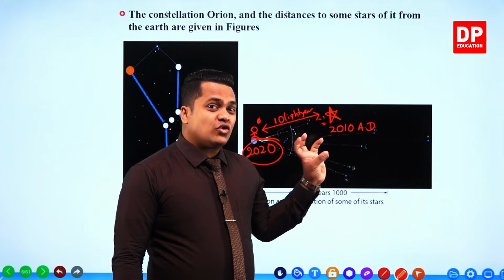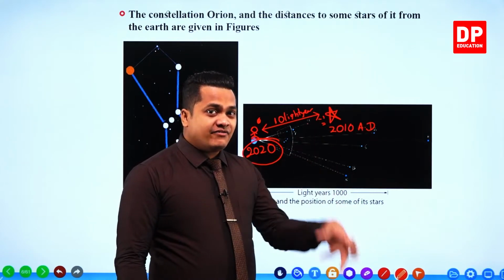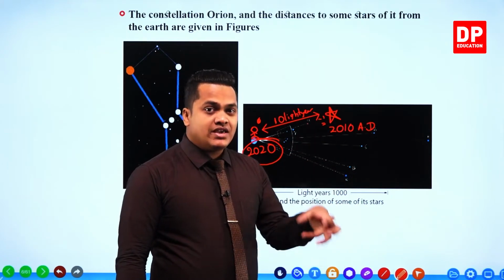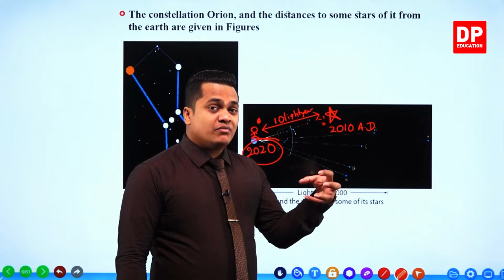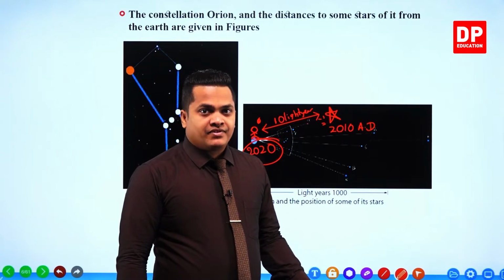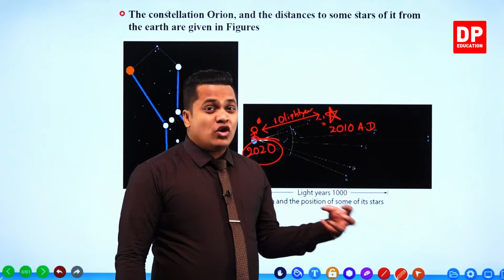So almost all the light rays that we observe from planet Earth, coming from each and every star, are way more older.